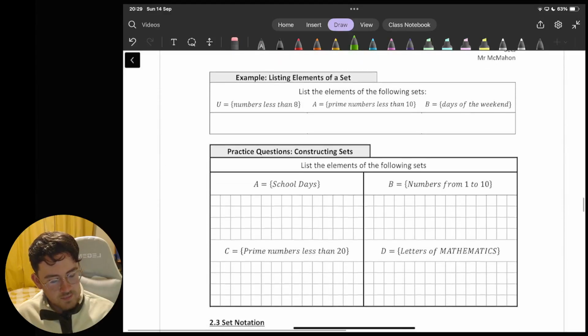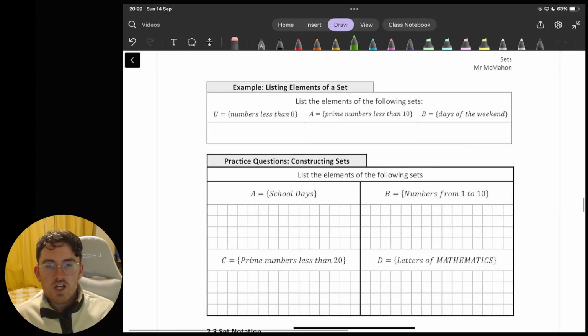So let's look at an example and do one or two of the questions here. We'll go through the example first, and then the questions are the questions in your booklet, so you might want to give them a go first of all, and then if you need to, continue watching, you can watch that as well.